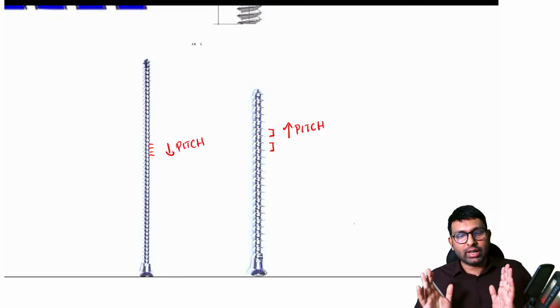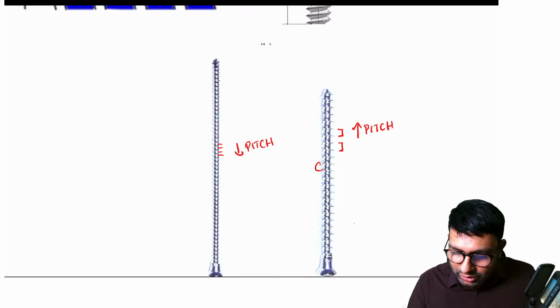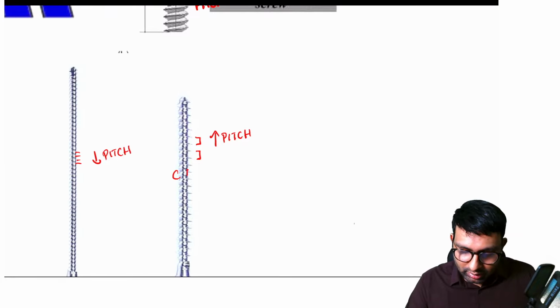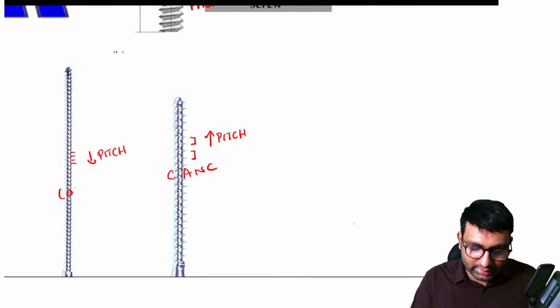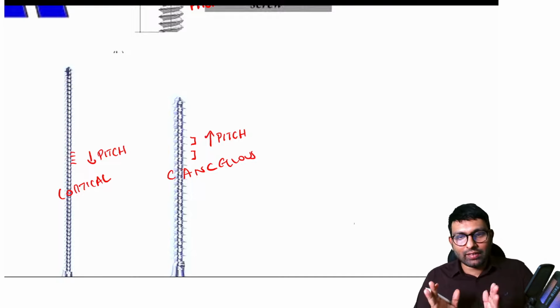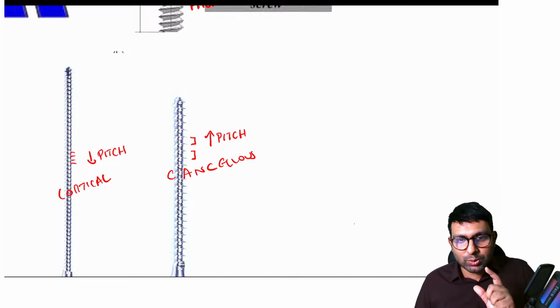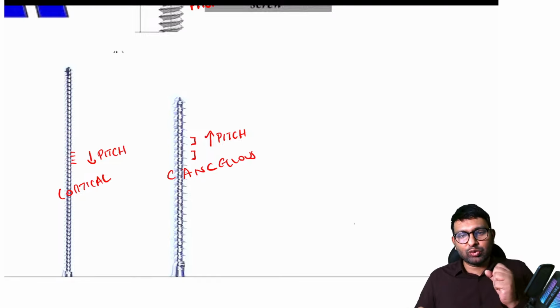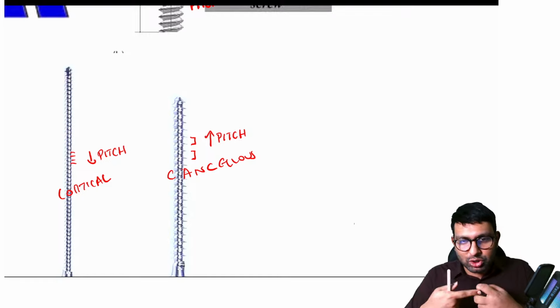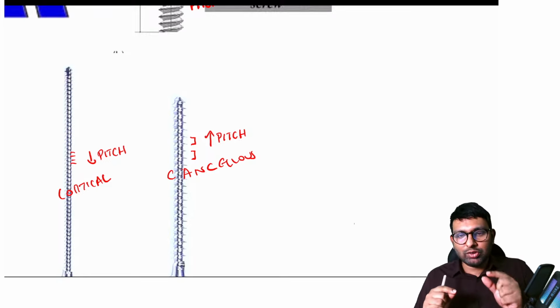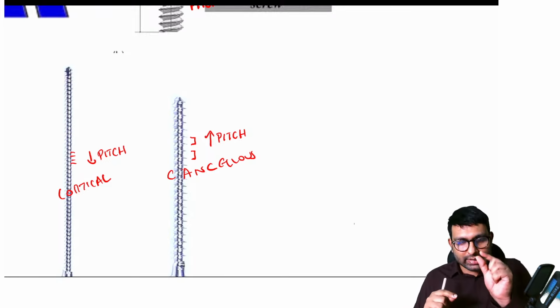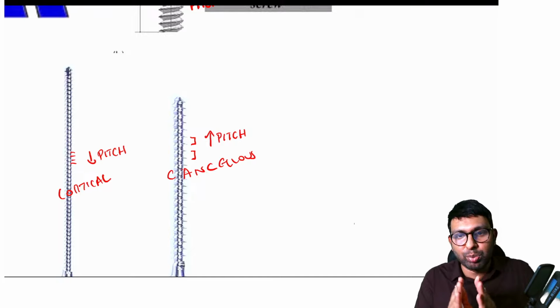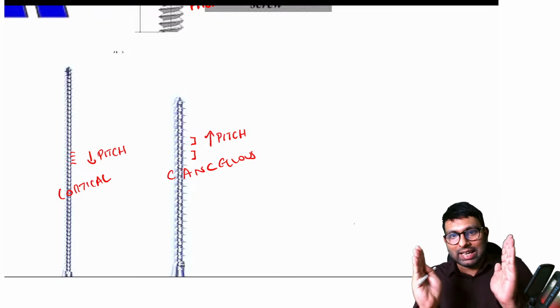Why is this different? Because this is a cancellous screw and this is a cortical screw. And why do we have these differences? Cancellous bone is spongy bone. It has a lot of porous structures in it, and it is not easy to fix any implant to cancellous bone because it might come off. So whenever we're putting a screw in cancellous bone, we have to put a screw in which there is a large chunk in between which can hold a lot of bone in between them. That is why the pitch is large.